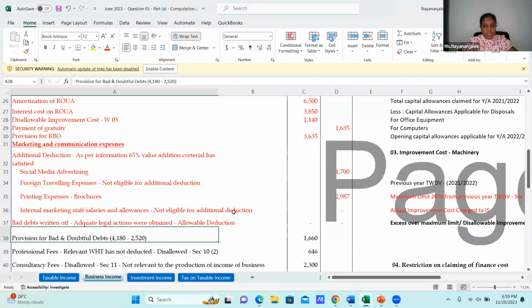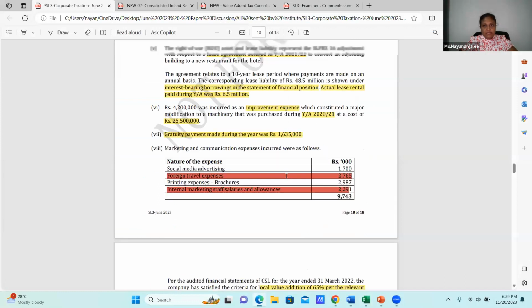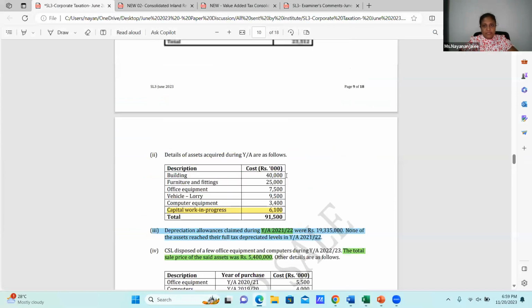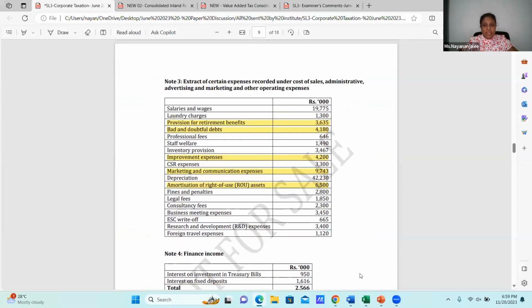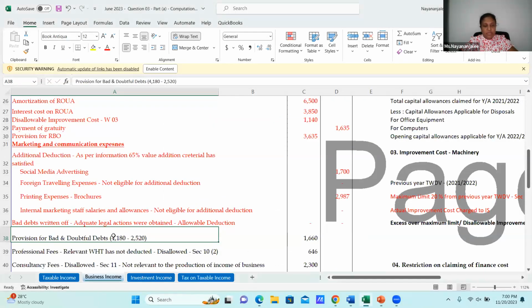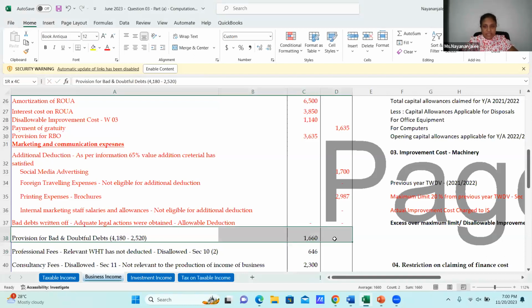It was charged to the income statement, 4,180. From that, we need to deduct the write-off part, which is 2,520,000. Then this is the balance, this is my provision, and it should be disallowed. Okay, that total adjustment has been completed.